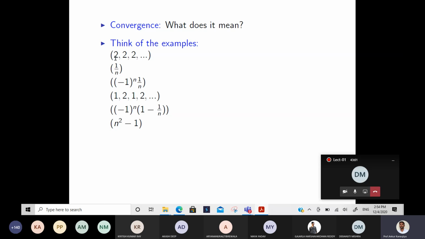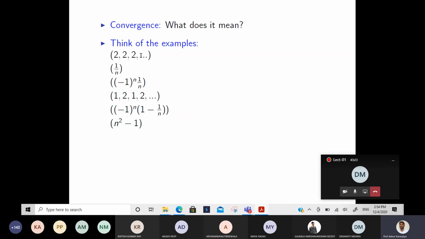Right. So now what is the meaning of the convergence? Like x1 we know, x2 we know. So when n goes to infinity, what will be that term? x infinity will be what? Like x1 is going to 2, x2 is going to 2, x3 is also going to 2, x4 is also going to 2.